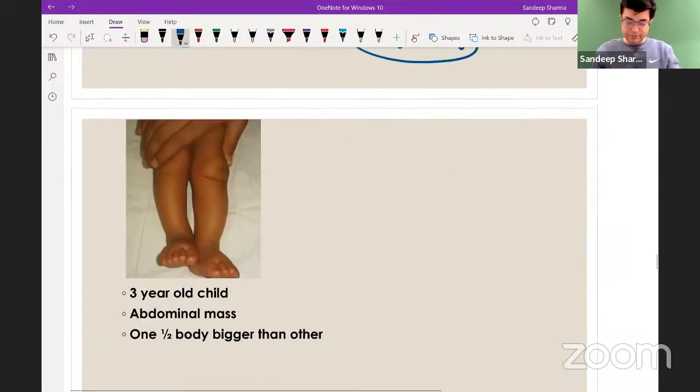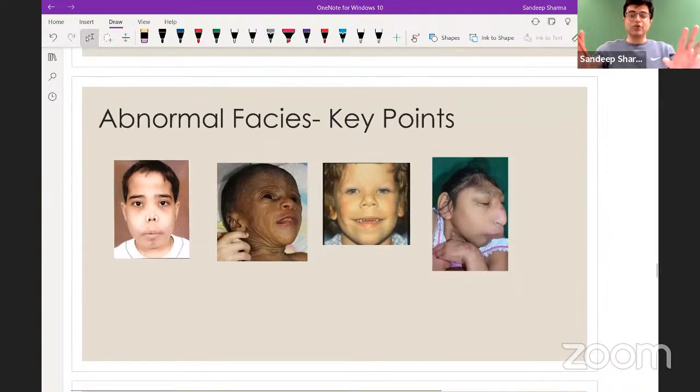Let us go to the abnormal facies. Key points. Now we are into spotter things. What is this abnormal face looking like? Can you see frontal bossing? Can you see pinched nose with flat nasal bridge? And there is a forward protrusion of this part of the child. I am just deleting this so you can appreciate the photo better. This is a child having a so-called chipmunk facies.